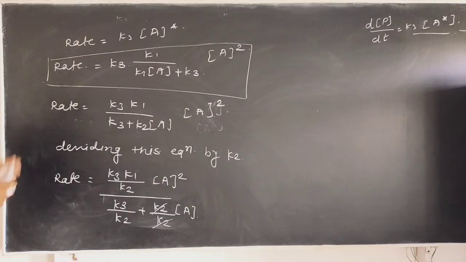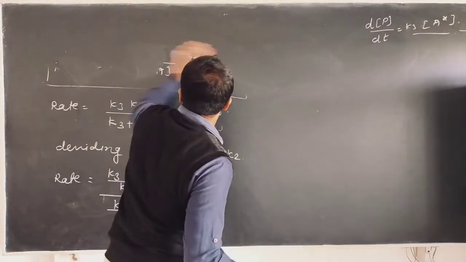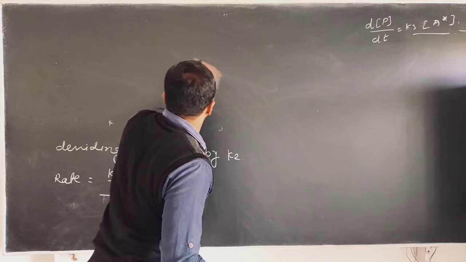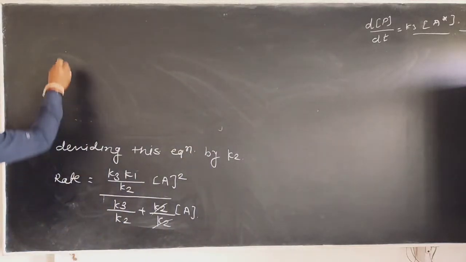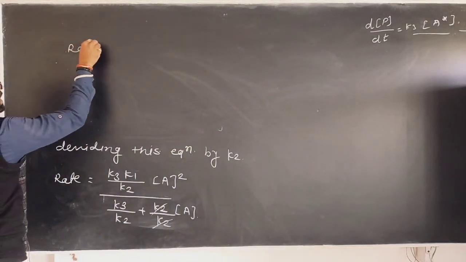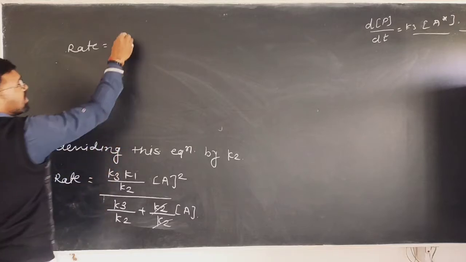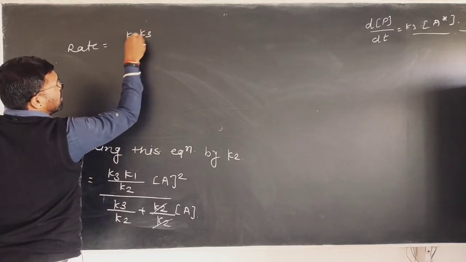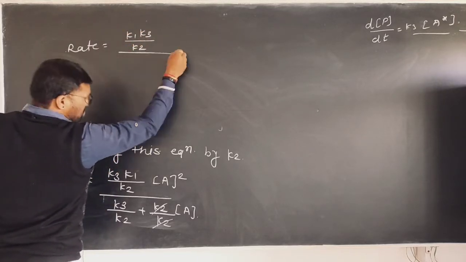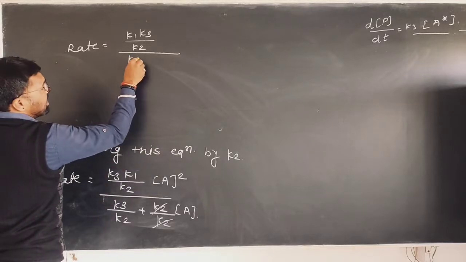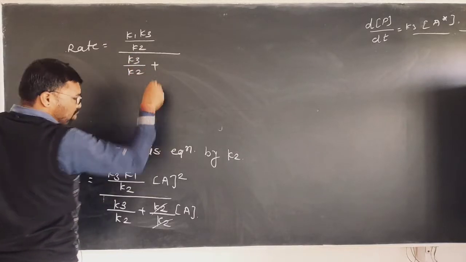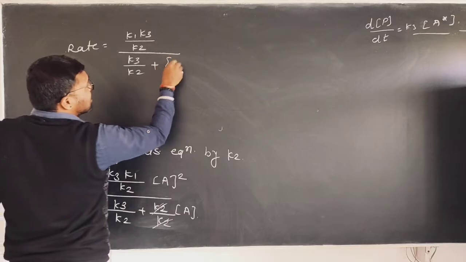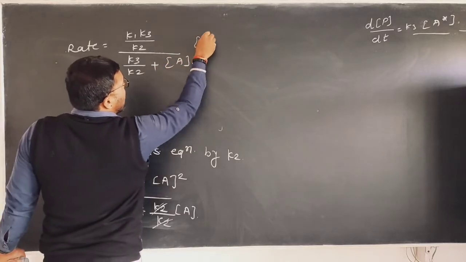In the denominator we have one thing which cancels. Therefore rate can be written as rate is equal to K1 into K3 upon K2 divided by K3 upon K2 plus A, and the numerator having A square.